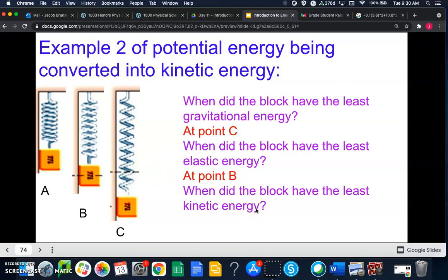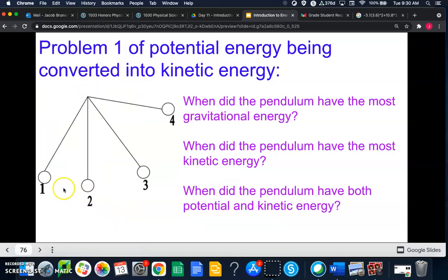And when did the block have the least kinetic energy? Well, that would be at two points, at point A and at point C. It didn't have any kinetic energy at those points. It wasn't moving. So when the block's bouncing up and down, it's actually not moving at point A or point C.